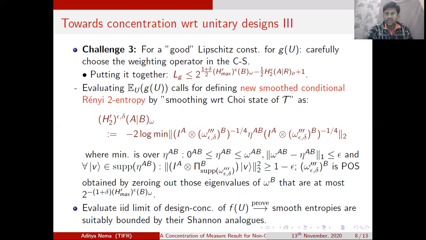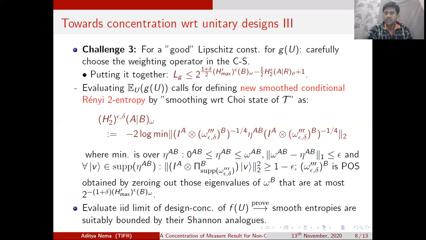This is defined to be minus 2 times log of the minimum of the Schatten 2 norm of I tensor a particular smoothed version of the marginal state omega b to the minus 1/4, conjugated with the state eta ab. Now, this is very similar to the definition of the vanilla version of the smoothed conditional relative entropy, with the difference being that the state eta in the vanilla version just needs to be an epsilon ball of this original state omega.